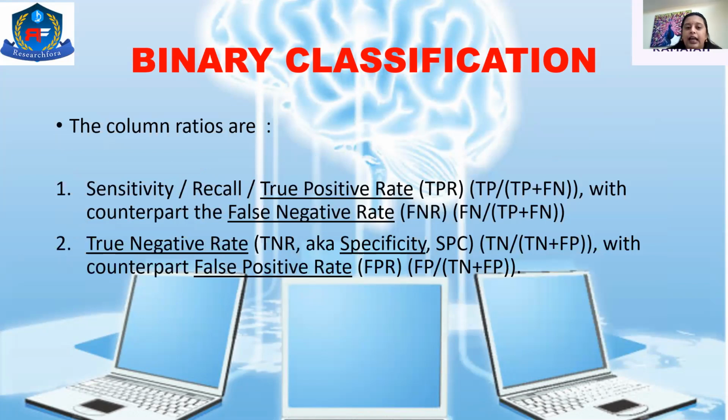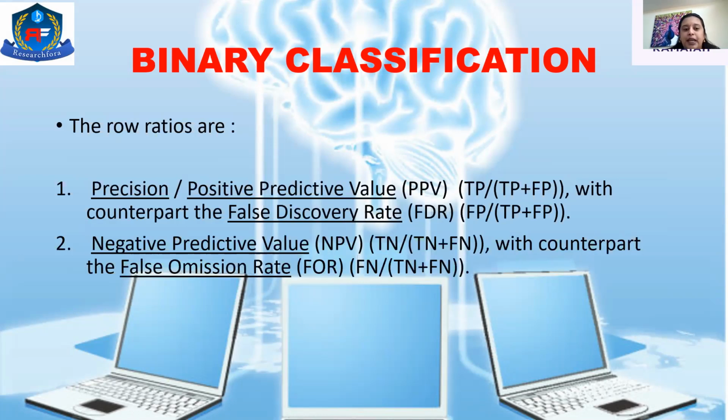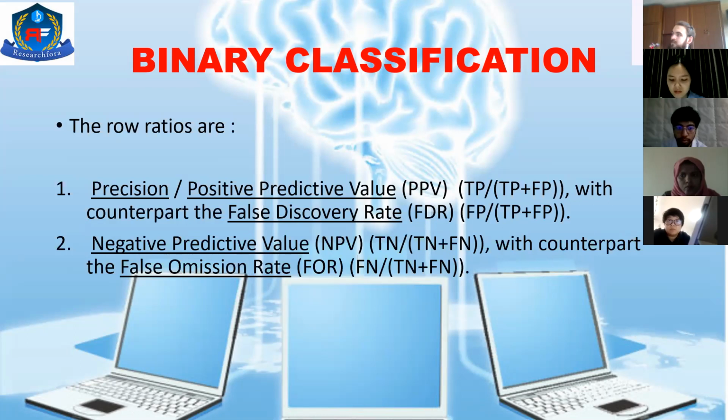Then we have taken the column ratios, where we have the sensitivity or the recall, matched against its counterpart, the false negative rate. Then we have the true negative rate, with its counterpart being the false positive rate. Then in the row ratios, it is precision against the false discovery rate, and negative predictive value against the false omission rate. These are the ratios that internally classify whether something was fraudulent or not.